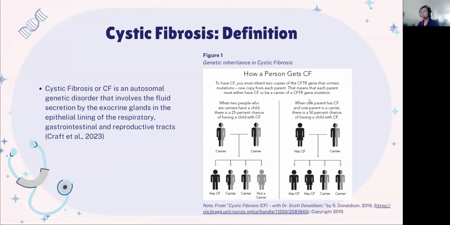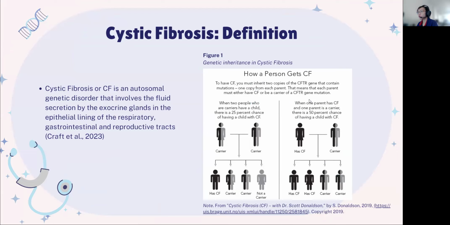Cystic fibrosis or CF is an autosomal genetic disorder that involves the fluid secretion by the exocrine glands in the epithelial lining of the respiratory, gastrointestinal, and reproductive tracts. So since it is a genetic disorder, it can be passed through by a genetic inheritance. So how does a person get cystic fibrosis?